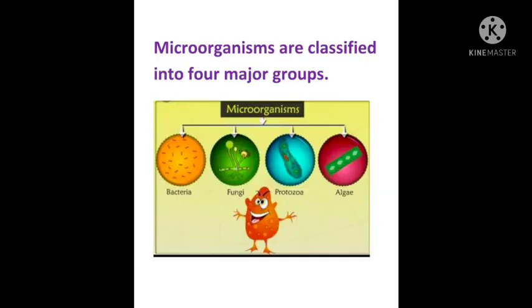There is an image showing that microorganisms are classified into 4 major groups, that is bacteria, fungi, protozoa and algae, where bacteria is the group of prokaryotic cells. Fungi, protozoa and algae are under the eukaryotic organisms.